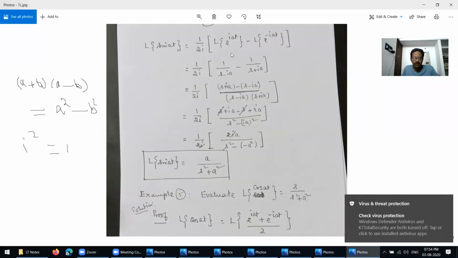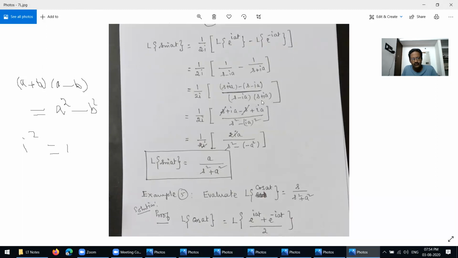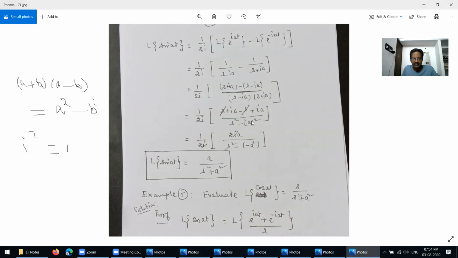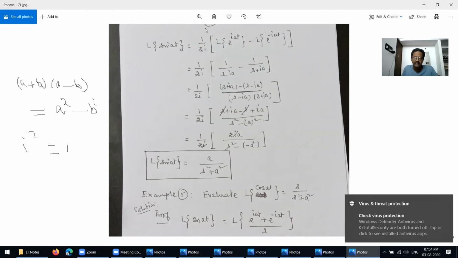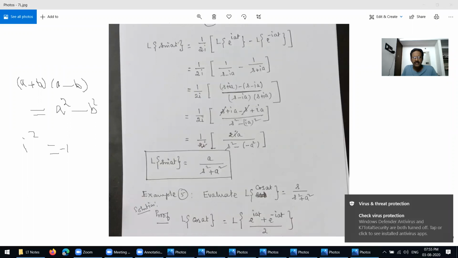Then after this, you write 1 over, so this one common, what is here now? s minus ia into s plus ia. So this one can be written using the same formula here, a squared minus b squared. So s squared minus ia the whole squared. I squared equal to -1. I already told that i squared is -1.